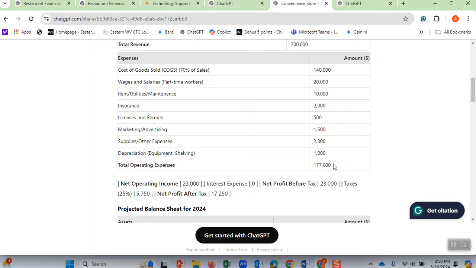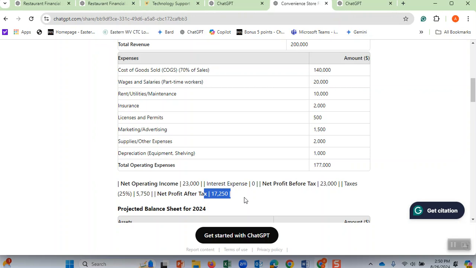The total expenses are $177,000 a year. Therefore, this person makes $20,000 in the first year, and then has to pay 25% taxes. This person ends up with $17,250 in his or her first year.